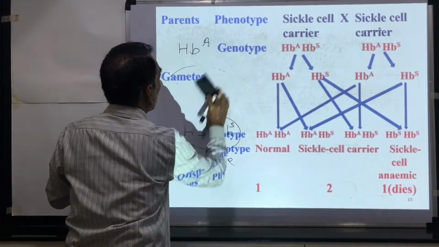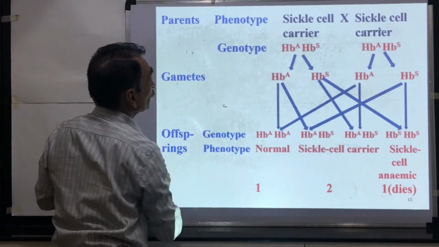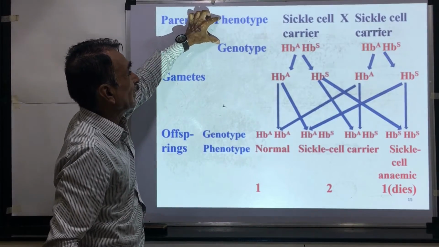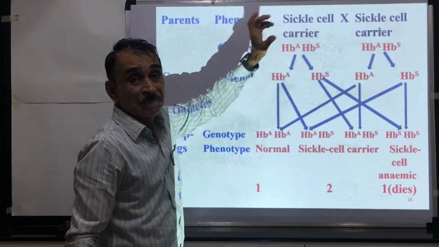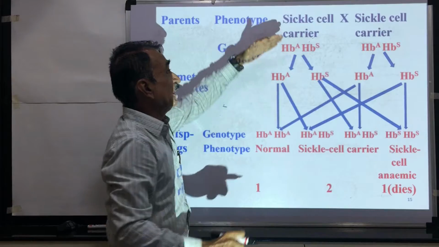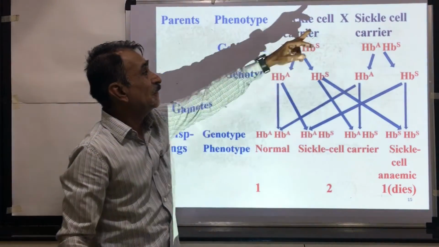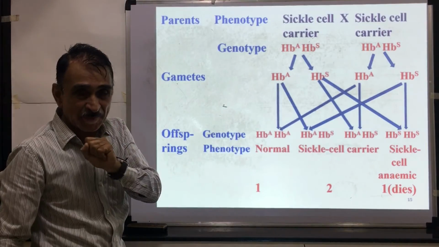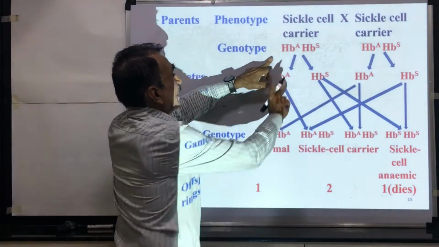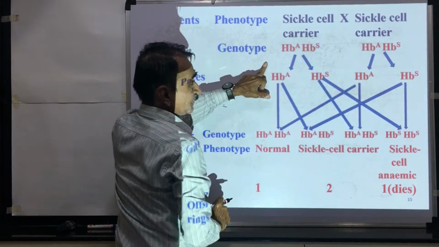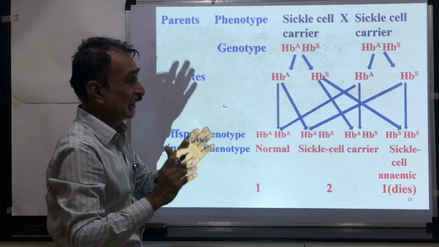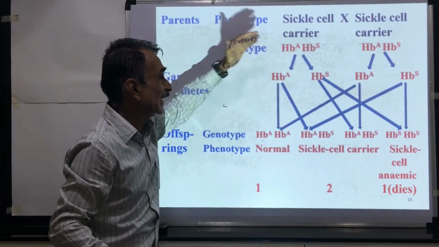Then we shall see this example. Here are the parents. What is the phenotype of the parents? These parents are sickle cell carriers. Here the father is a sickle cell carrier, the mother is also a sickle cell carrier. Now in a carrier, we have seen the genes are present in the heterozygous condition. What is the genotype of a sickle cell carrier? HbA, HbS. Here these are the genotypes of the sickle cell carrier.